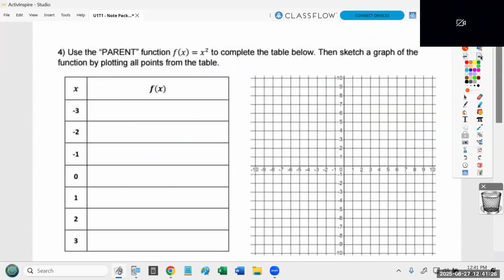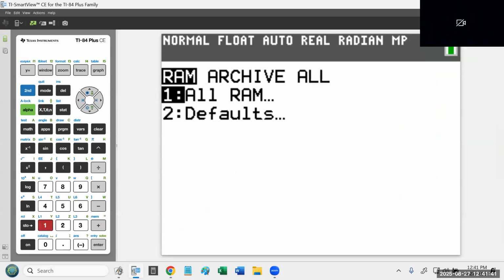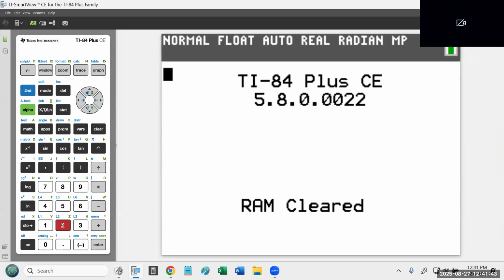Okay, this one, I'll warn you, I'm going to go a little bit faster on this one because the equation is x squared. So all we need is x squared. So let me go to my calculator. I'm going to reset my calculator. Second plus 712. That gets rid of everything. Now I want to type into the equation x squared.